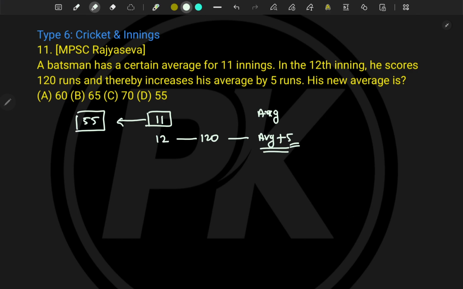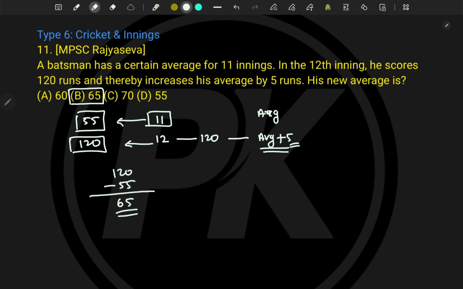and this was added by the 12th inning score. And what was the 12th inning score? It was 120, right? It was 120, and hence it is asking what is the new average. So what will be the new average? It is simply 120 minus 55. Now tell me what is the answer. It is 65, and hence option number B is correct.